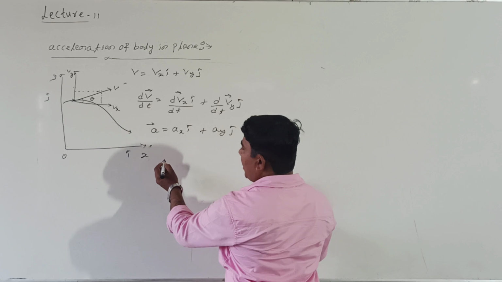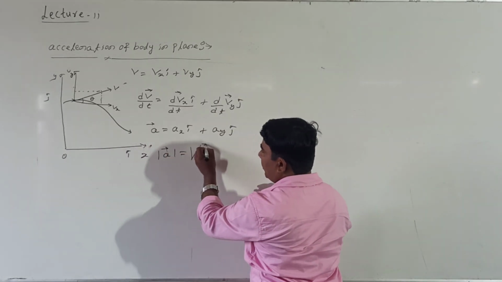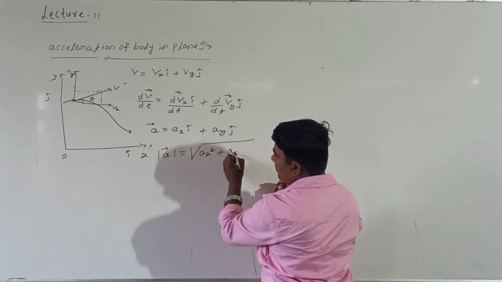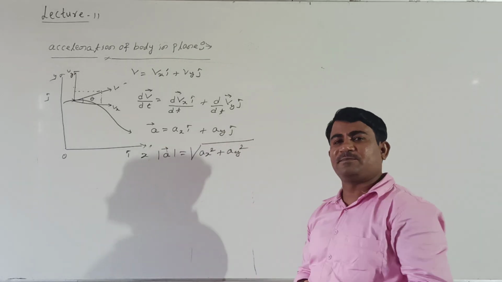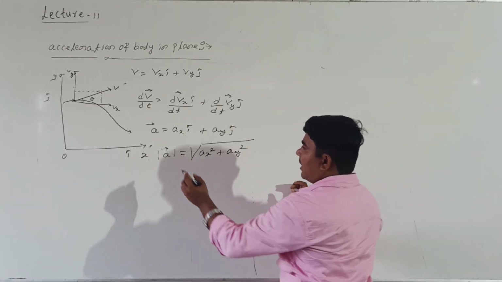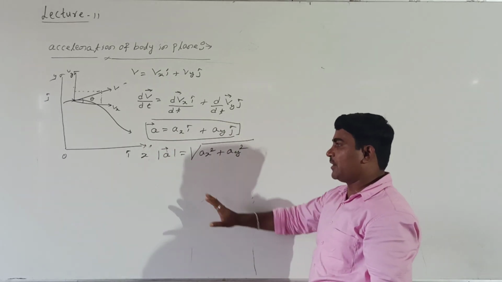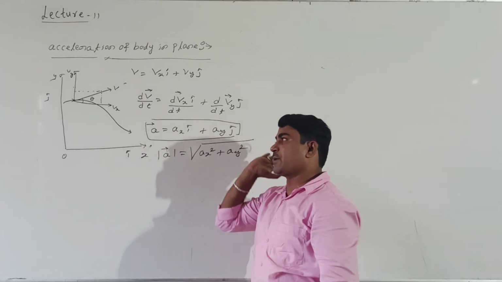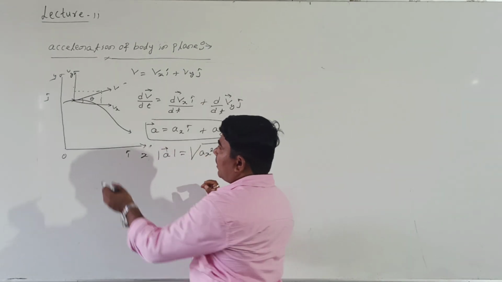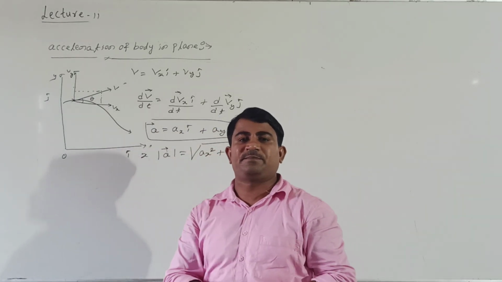Now, how to write the magnitude of this acceleration? The magnitude of this acceleration can be written as the square root of ax square plus ay square. Right, students? The acceleration of the body in a given plane can be represented by this formula, and the magnitude by this formula. How to show the acceleration of the body? The direction of velocity is the direction of acceleration of the body.